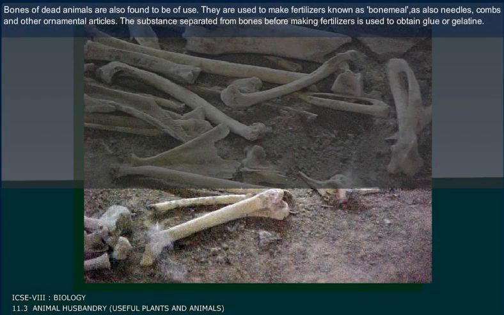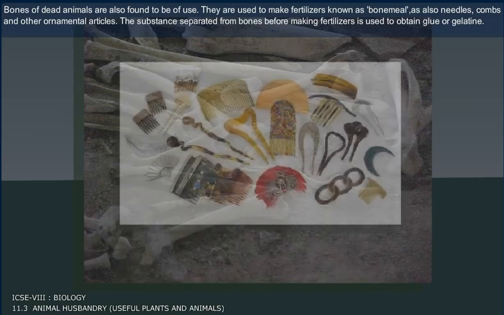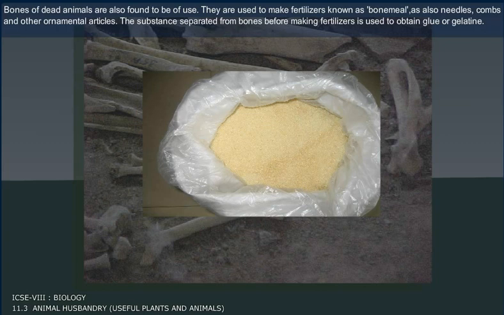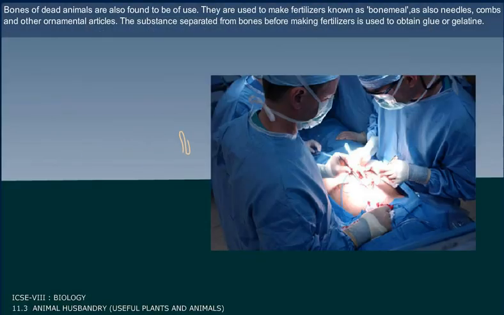Bones of dead animals are also found to be of use. They are used to make fertilizers known as bone meal, as also needles, combs, and other ornamental articles. The substance separated from bones before making fertilizers is used to obtain glue or gelatin.